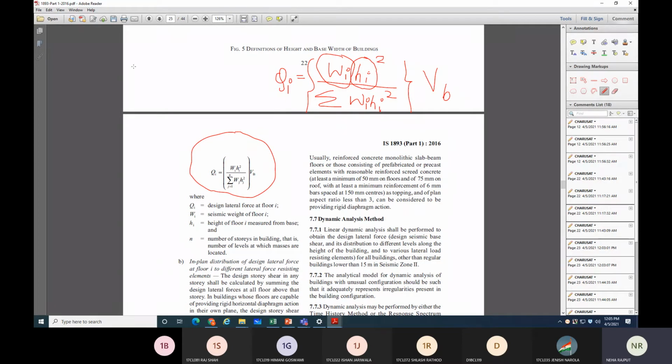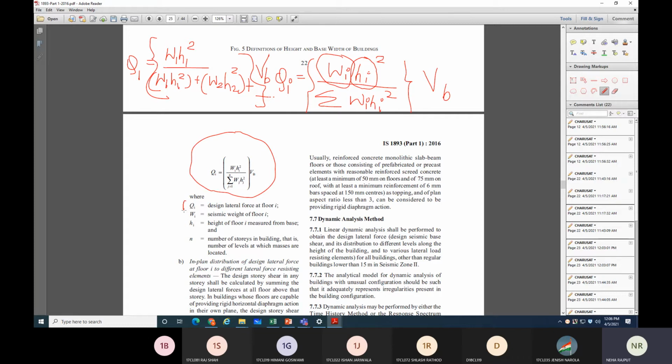So if you want to do this for first floor, so first floor no equation બનશે Q1, first floor means W1, seismic weight of first floor, height of the first floor square, divided by summation of WIHI square means W1 H1 square first floor plus W2 H2 square, જેટલા પણ ફ્લોર હોય બધાનું calculation you need to make, and all this value will be multiplied with base shear VB, right?